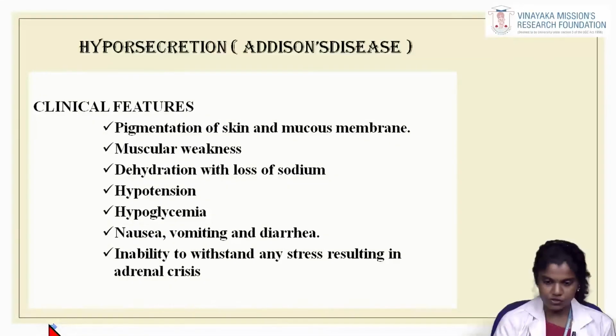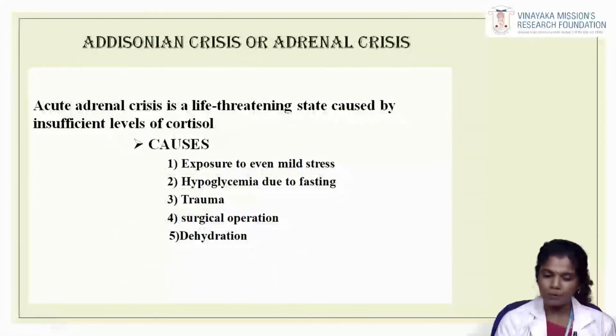So these are the clinical features of Addison's disease. The patient may have pigmentation of skin and mucous membrane, muscular weakness, dehydration with loss of sodium, hypotension, hypoglycemia, nausea, vomiting, and diarrhea, and inability to withstand any stress, resulting in adrenal crisis. Next we'll talk about acute adrenal crisis. This is a life-threatening state caused by insufficient levels of cortisol. Causes may be exposure to even mild stress, hypoglycemia due to fasting, trauma, surgical operation, and dehydration. So these are the main causes of acute adrenal crisis.